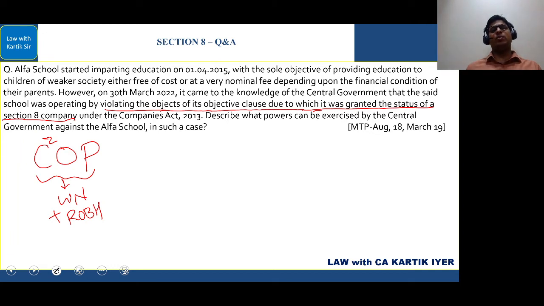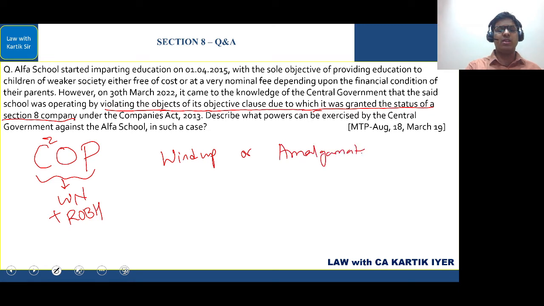Also, if suppose the central government cancels the license, then what are the other things that central government can do? Central government can wind up this company, or central government can amalgamate this company with some other company.